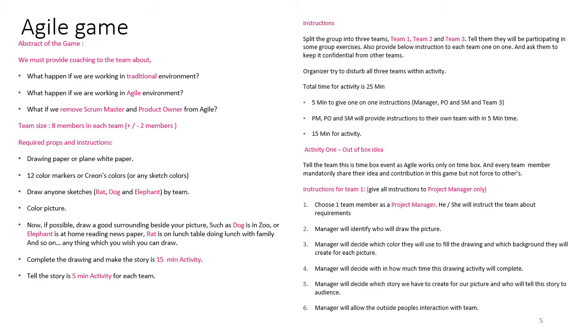The second team doesn't have any leader. The second team themselves decide who will work in which area. They have to take decisions and complete the work. They have to manage the time and everything. In the third team, we have a product owner and a scrum master.